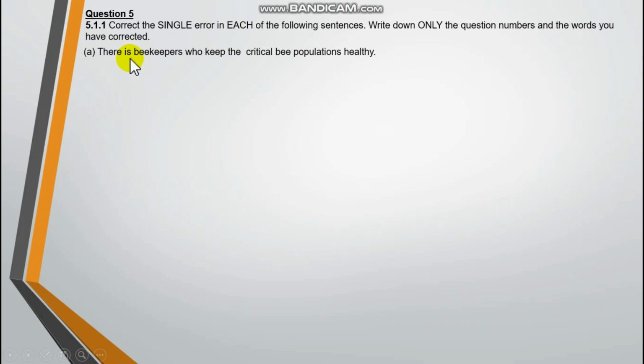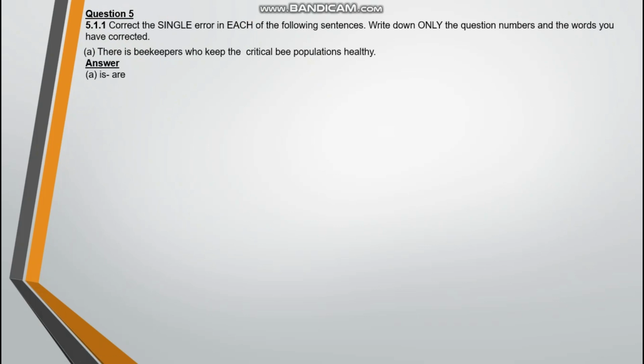Beekeepers are plural, so the verb should also be plural, or should agree with the subject. What do you think should be our answer?